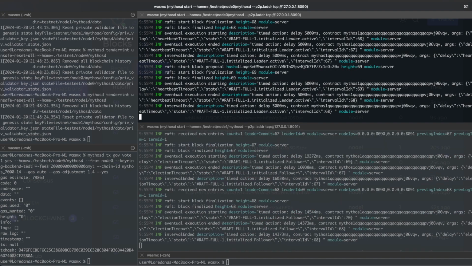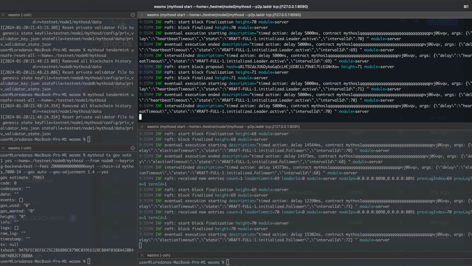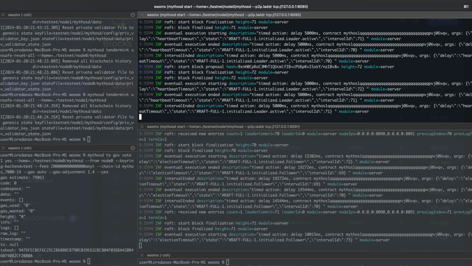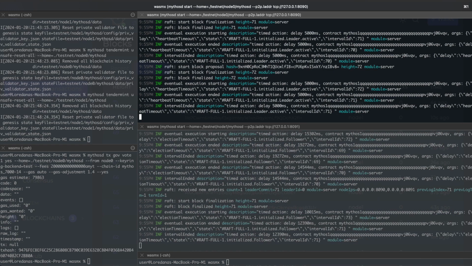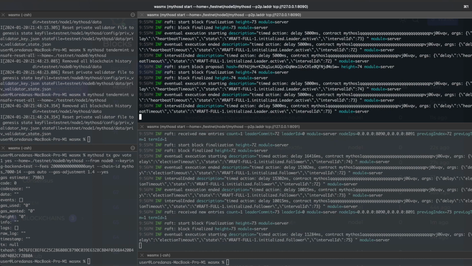Now, as in previous videos, changing the consensus is done by the current consensus contract, meaning the RAFT protocol contract in this case. When a consensus change event is received after the current consensus finalizes a block, then the new consensus contract address is picked up and the setup and start events are triggered on the new consensus contract.